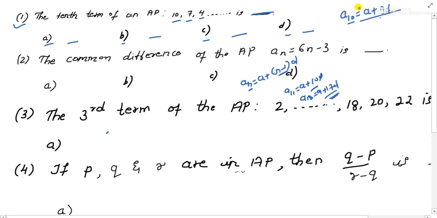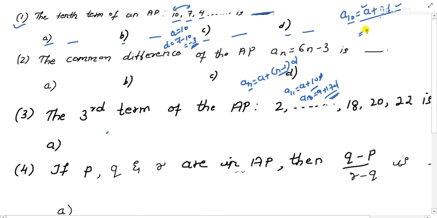Now in this you need the values of a and d. You have to keep this in mind: AP is all about the first term and the common difference. If you know these two, your whole problem will be solved. So always try to look for a and d first. Here in this question, a is 10 and d is how much? It should be 7 minus 10, a term minus the term previous to it. You can't take a term and the next term. So it is 7 minus 10, which is equal to minus 3. This sign is very important in maths. So d is minus 3.